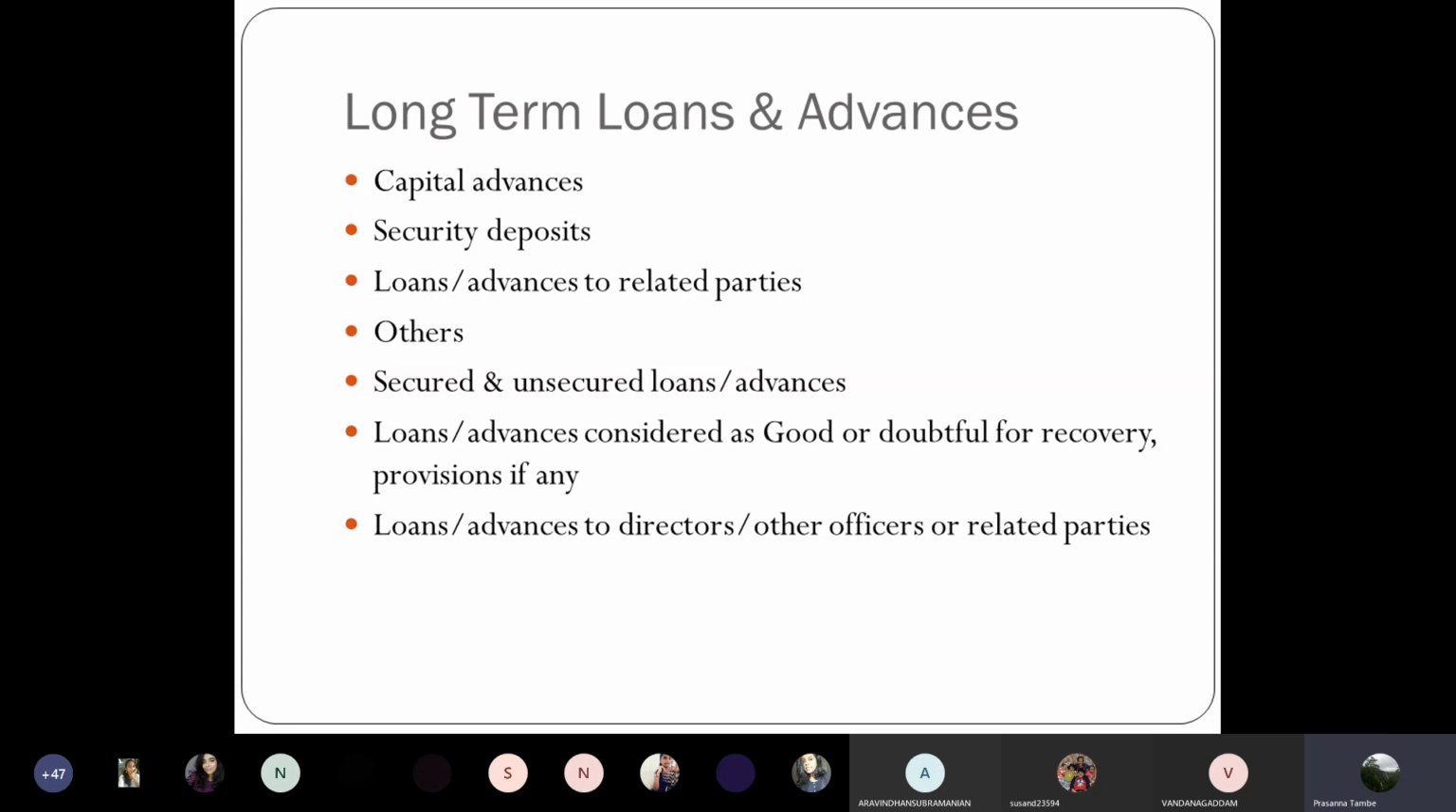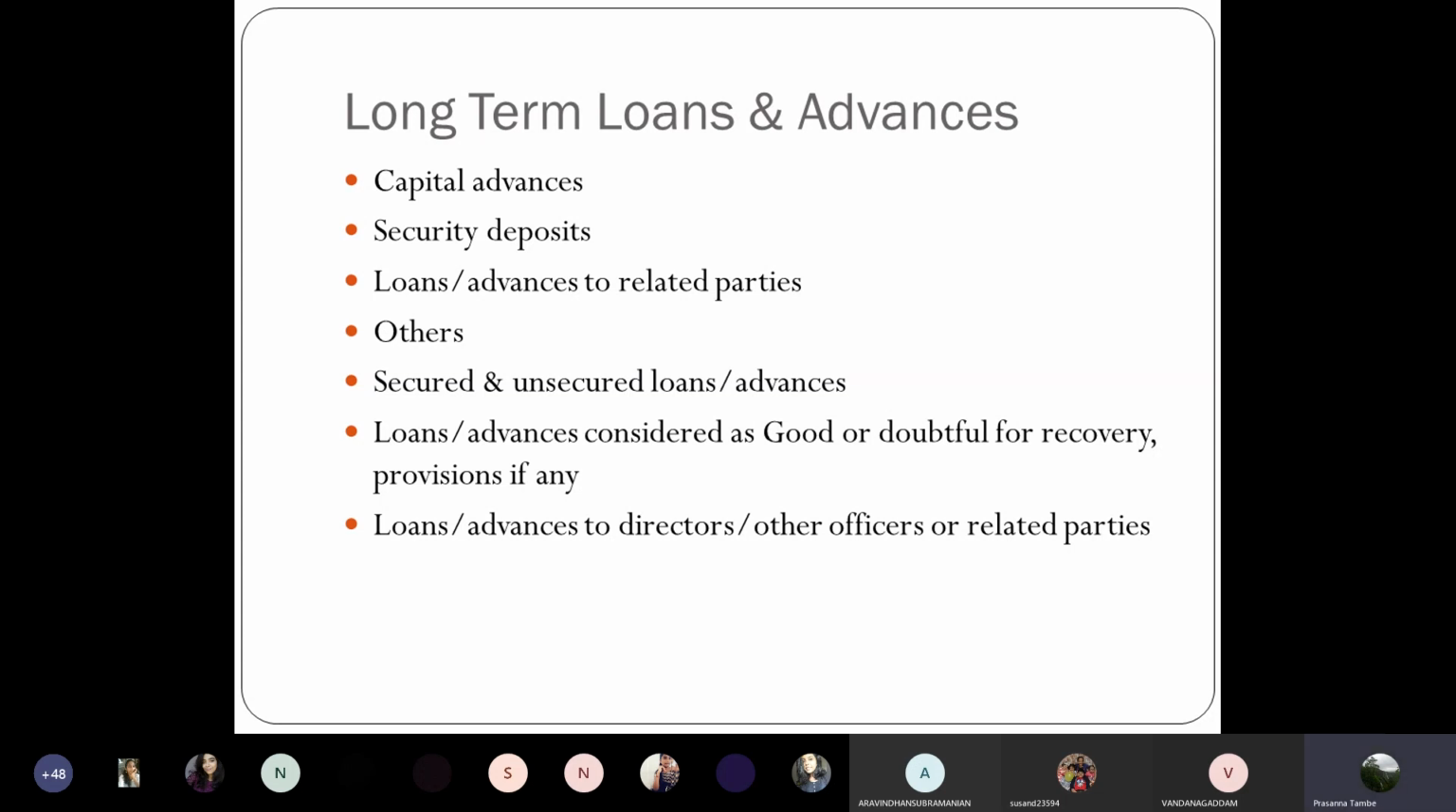For example, sometimes when you take data connections or when you take billing connections for mobiles or internet, etc., you may have to keep some deposit with the service provider. That is again for a long term. As long as you are using the connection, you will have to keep that deposit. So that will also come under same head.